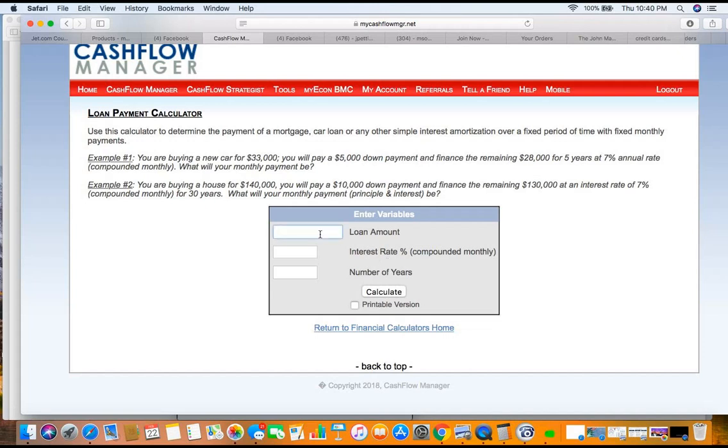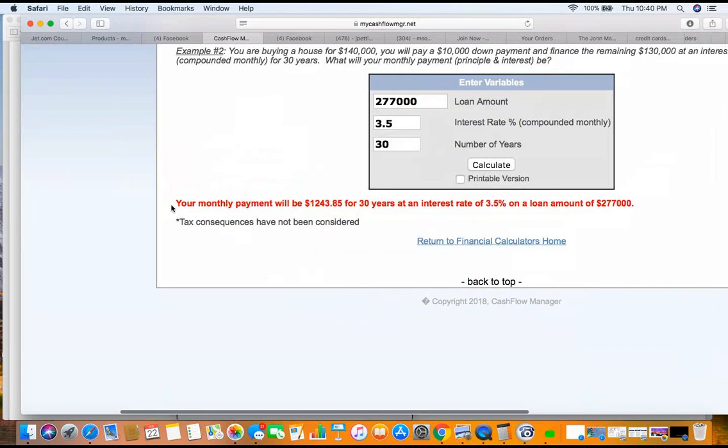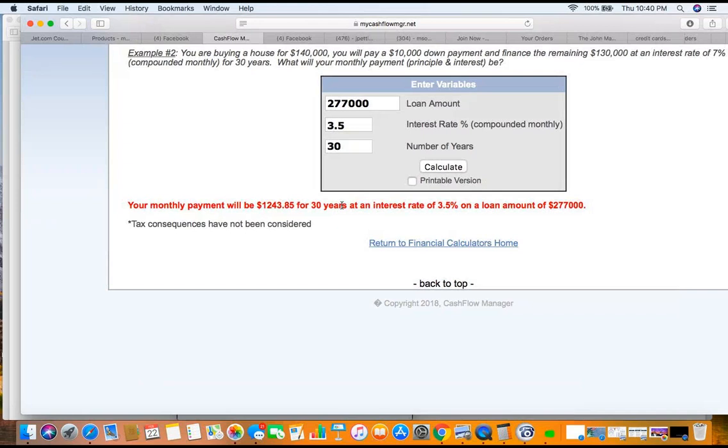So, okay, let's say we're going to get a 3.5% loan. Okay, hold on. So the loan amount, let's say we're going to buy, I looked at a house that was $277,000 the other day. I was just curious to see what was going on in this certain area here. So this house is $277,000, right? Okay, and let's say we get a 3.5% rate on that thing, and we do a 30-year mortgage, all right? We click on this baby right here. Look what happened here, all right? Now, your monthly payment is going to be $1,243.85. So now you figured out what your payment was going to be.